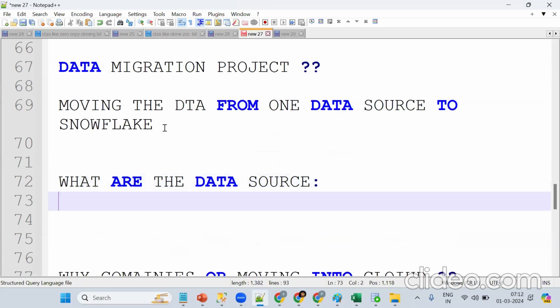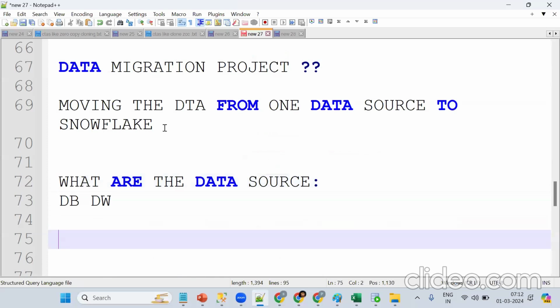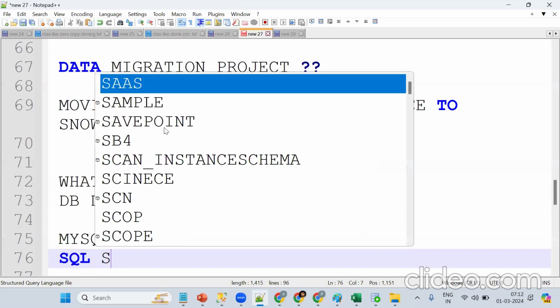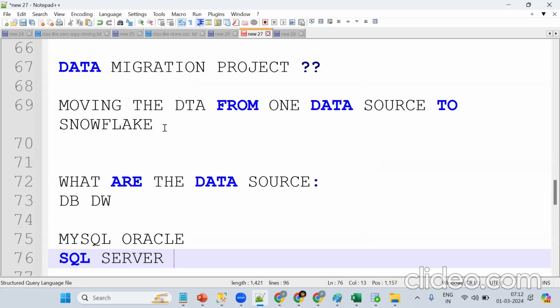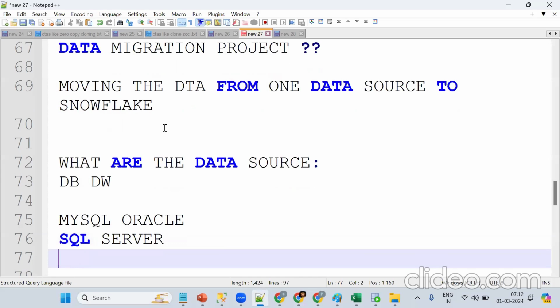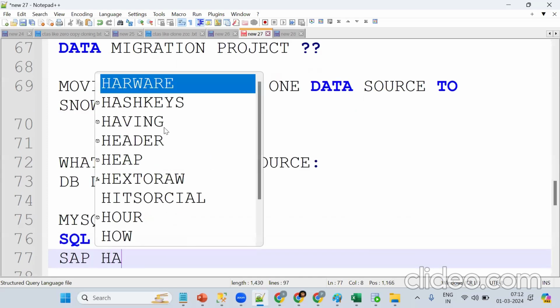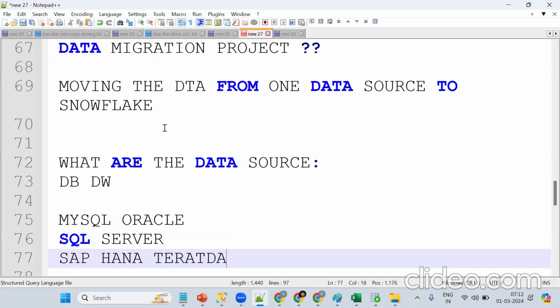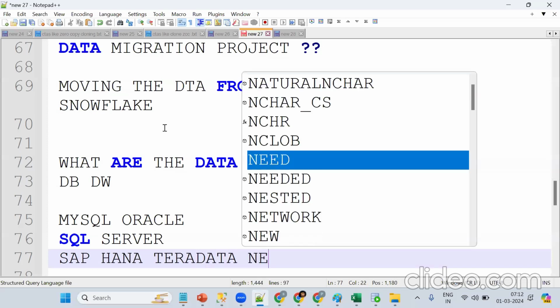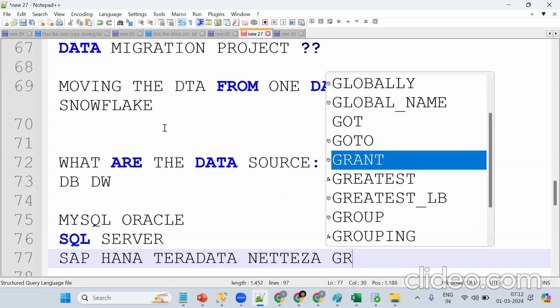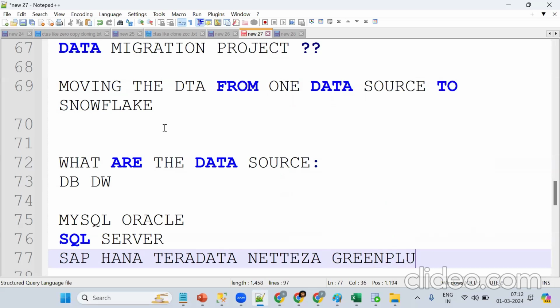Tell me, we're trying to migrate a MySQL database. Okay, MySQL. Then tell me Oracle. Then SQL Server. There are so many databases. Tell me SQL Server, then data warehouses like SAP HANA, SAP HANA is important. Then Teradata, Netezza, Greenplum. There are so many things.